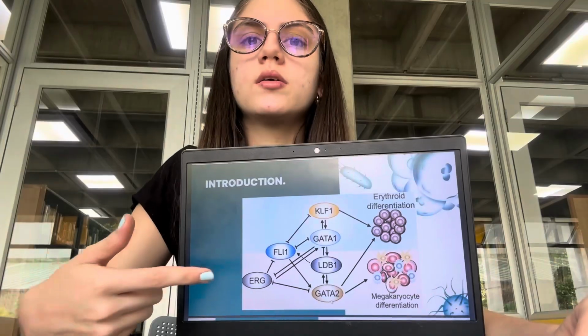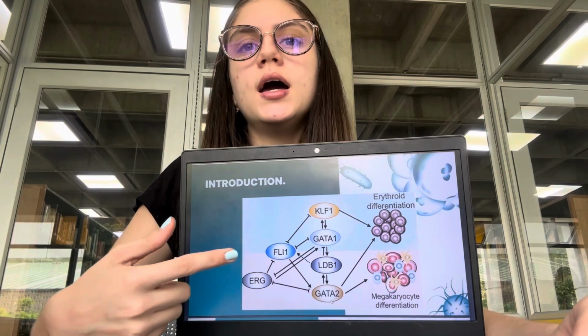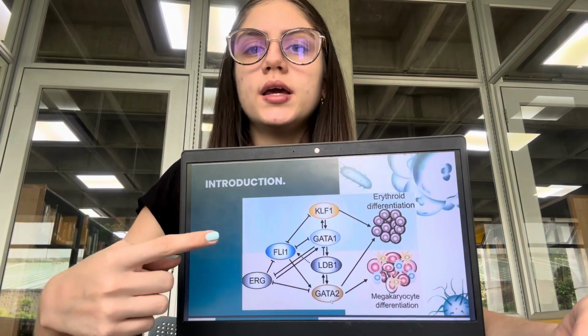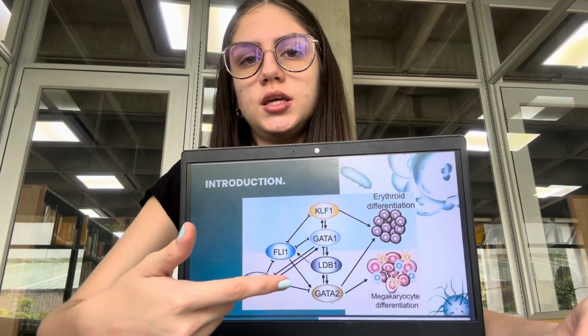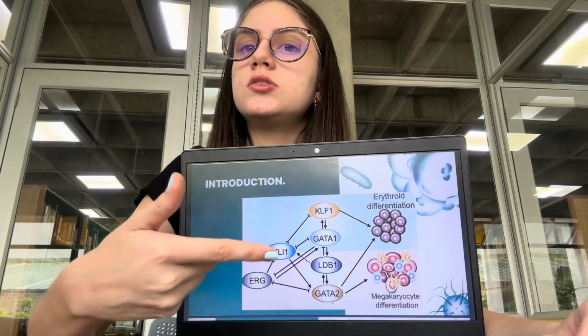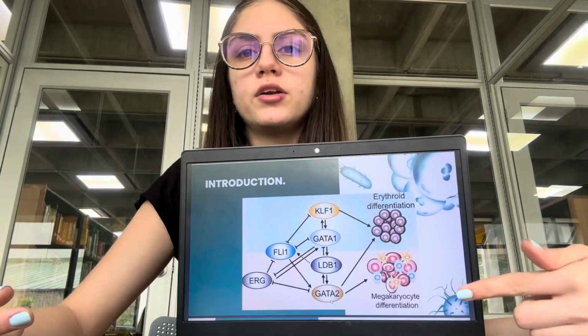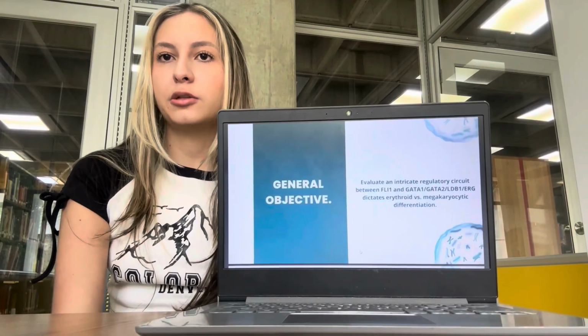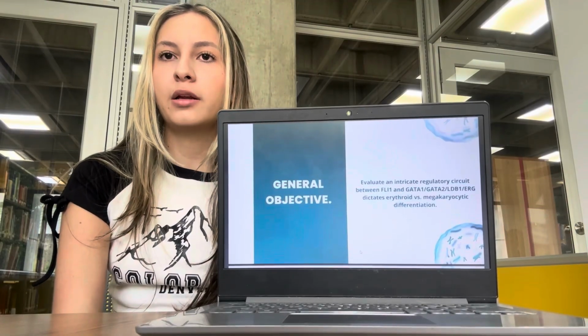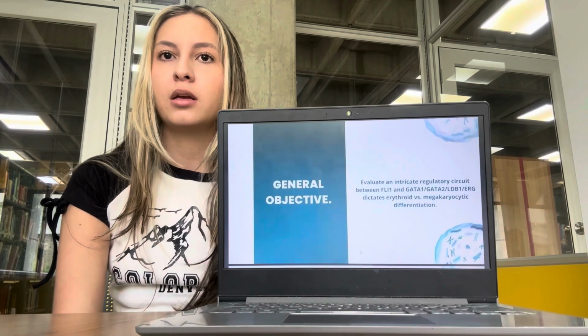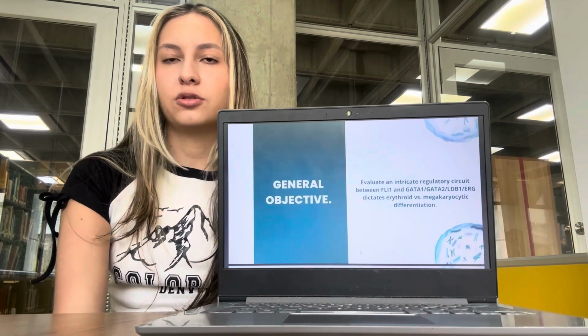Okay, here we can see the importance of FLI1 as it regulates expression of GATA1, GATA2, LDB1, and ERG. This expression helps us determine whether the stem cell will differentiate into an erythroid or megakaryocytic cell. The general objective is to evaluate the intricate regulatory circuit between FLI1 and GATA1, GATA2, LDB1, ERG, which dictates erythroid versus megakaryocytic differentiation.